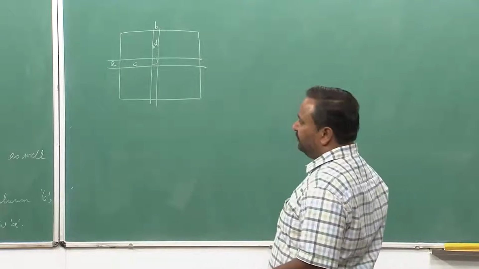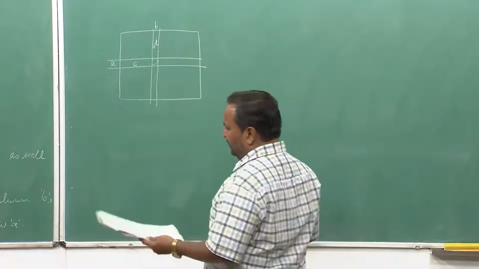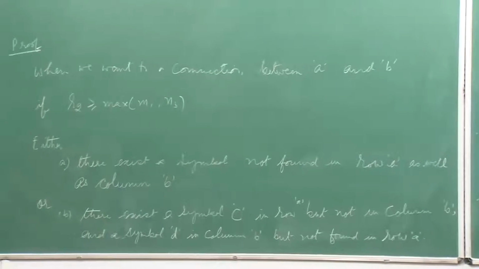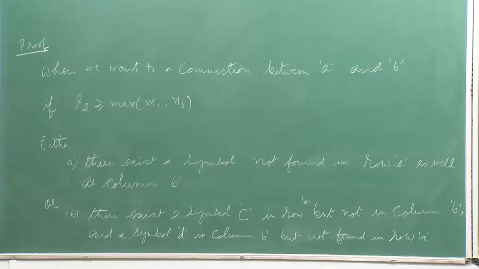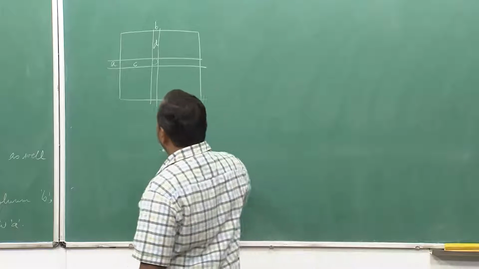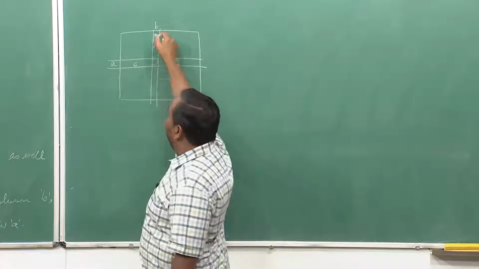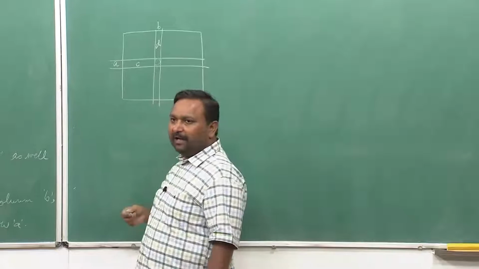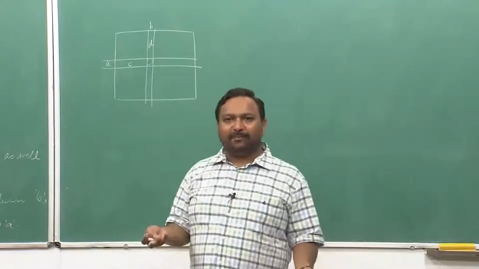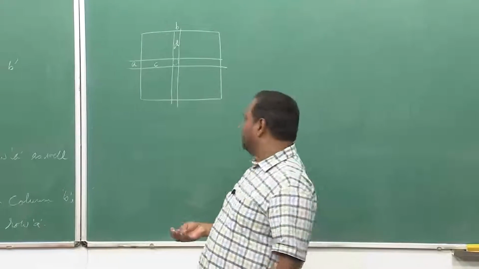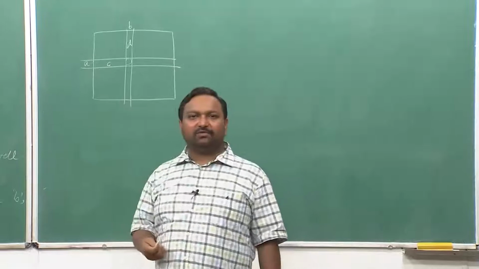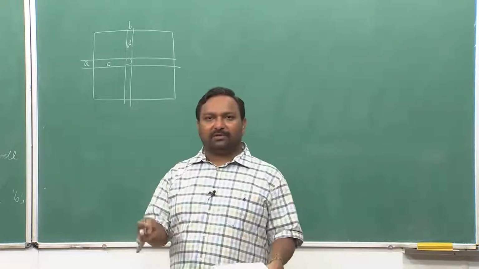Now, if condition A is not true, what is the meaning of this? If condition A is not true, it means if I look at all the symbols in A, all the symbols in B, and I create a union of these sets, all symbols have been consumed. All R2 symbols, the middle stage switches of the closed network, have been consumed, put in the row and column both.